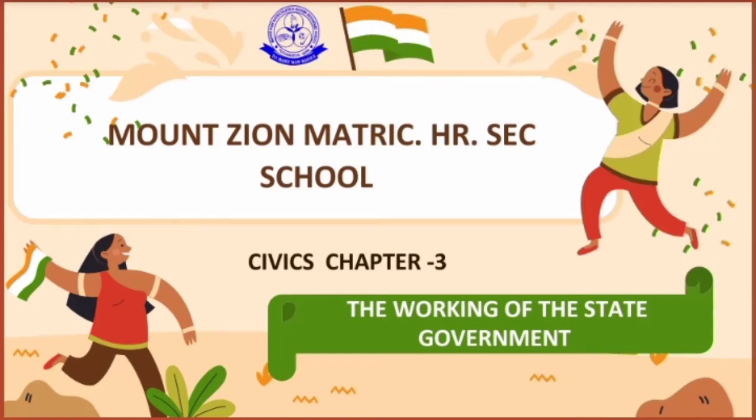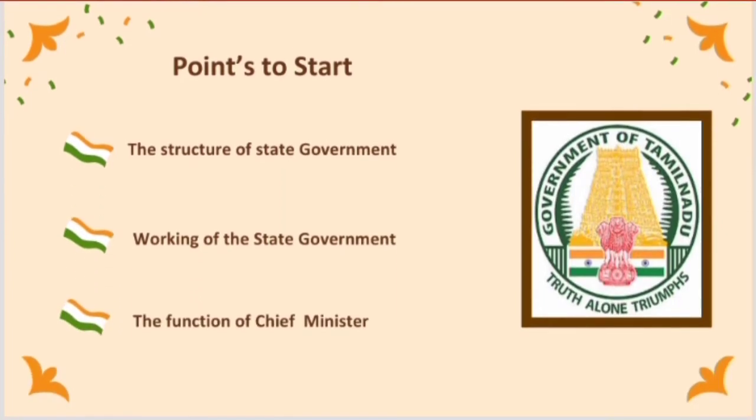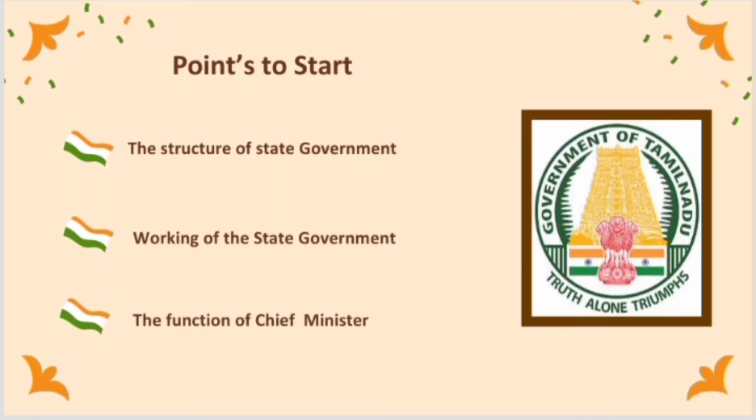Welcome to online class, Standard 7, Civics Chapter 3, The Working of our State Government. The structures and the different works of the state government we are going to learn in this lesson. It's going to be easy. We'll make the lesson easy with points to start. The structure of state government, working of state government, and the functions of chief minister. These are the main things we are going to see in this lesson.